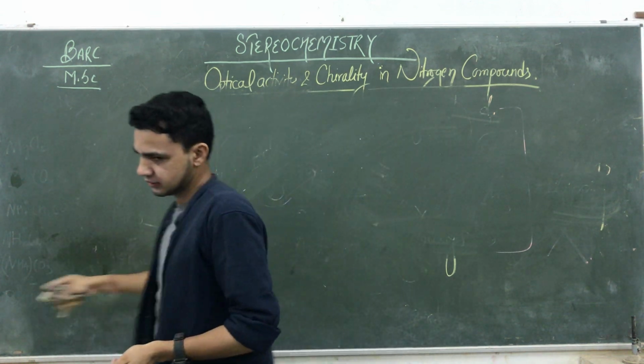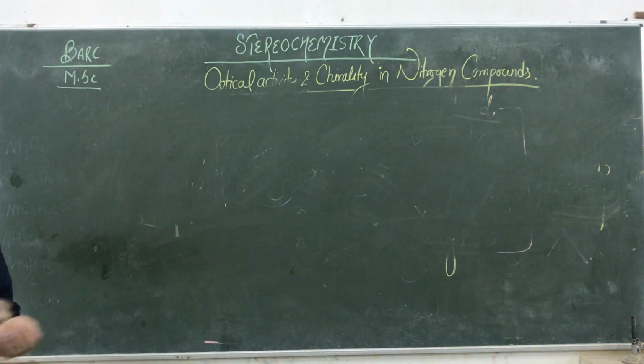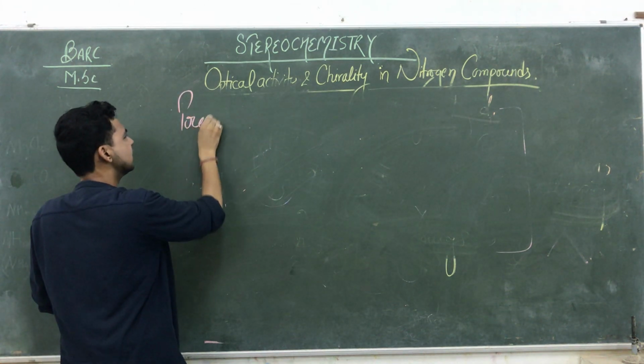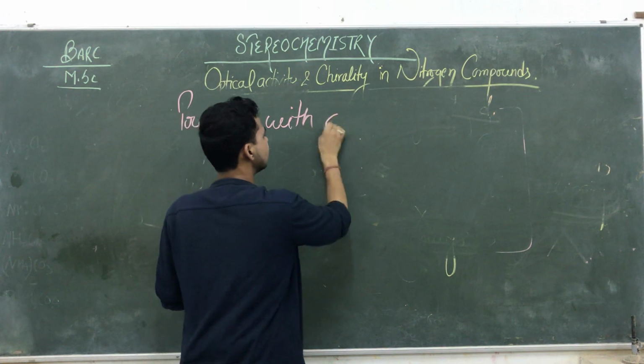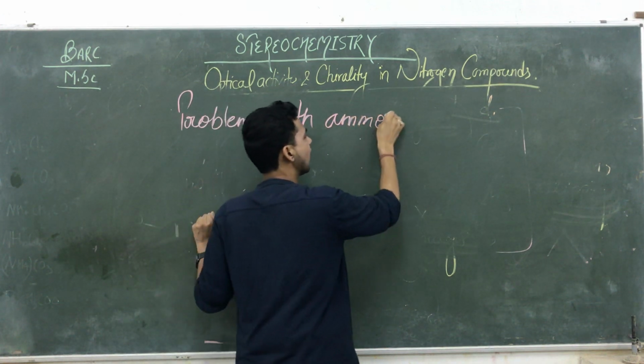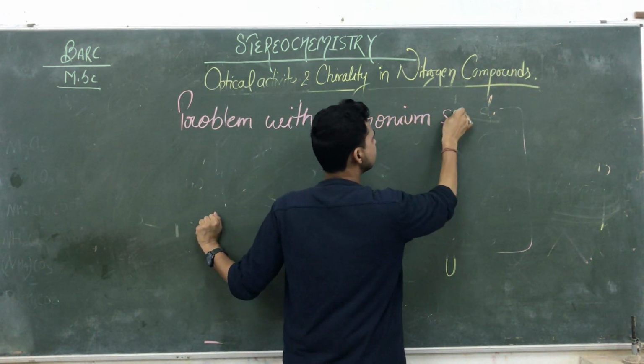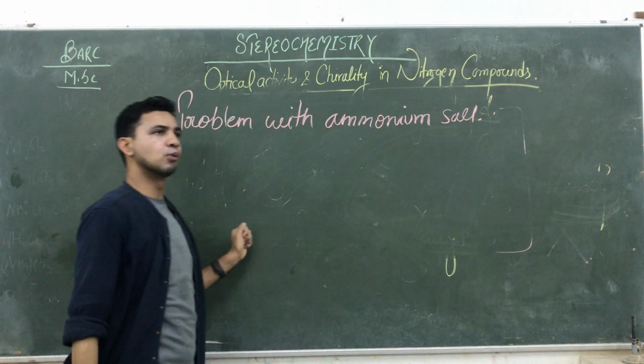Okay, that is the problem with ammonium salt. What is the problem with ammonium salt? See, you know the ammonium salt.